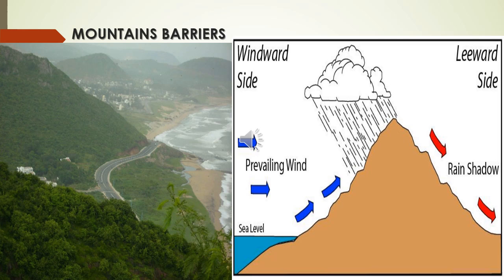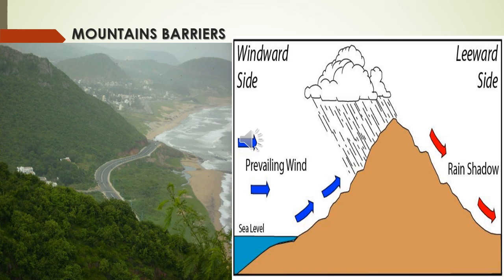Sometimes the mountain chain prevents the entry of cold wind into the country. For example, in northern India we have the Himalayas, which prevent the entry of cold wind from the North Pole. So the Himalayas act as a natural barrier. Also the Western Ghats prevent the southwest monsoon wind. That's why the coastal region of the Western Ghats, the western part of India, receives more rainfall in the southwest monsoon season.